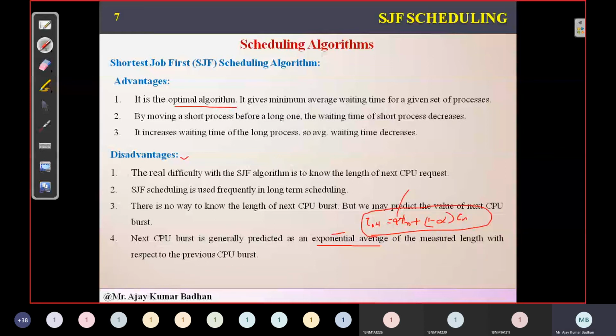So what do you mean by alpha? The alpha is in the range of 0 to 1. If it is 0, automatically the value tau(n+1) becomes tau(n). That is nothing but whichever the latest CPU burst for that particular processor is allocated, it will be determining it. Else it will just take the last, whichever the previous one. So this is the basic formula he has given. That's not much important. This is what you people have to focus on.